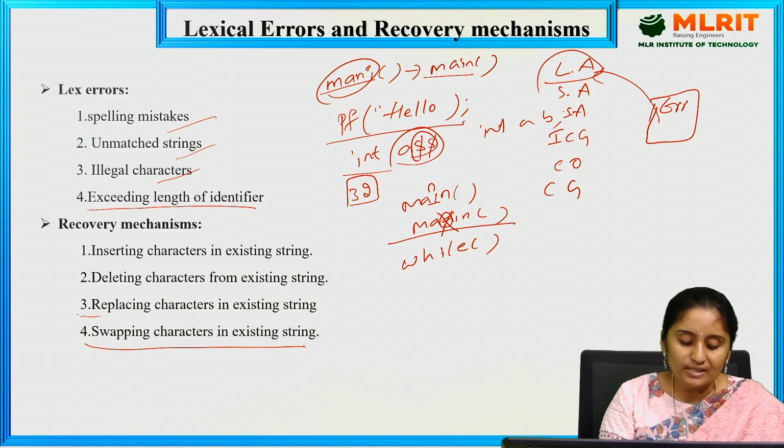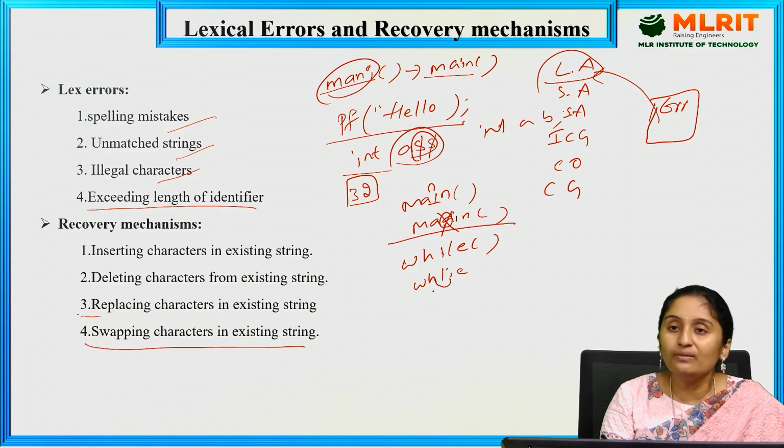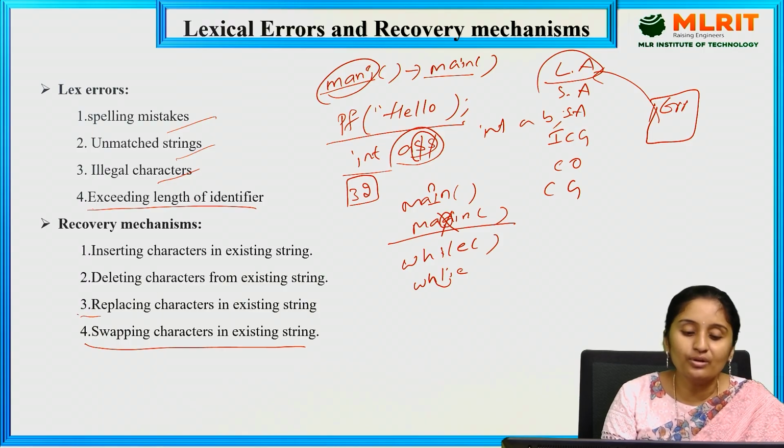The next one is swapping characters in the existing string. Swapping characters is, for example, WHLIE. I can swap I to this side, so I'm going to swap the characters. So these are the different recovery mechanisms that we are going to use over here.